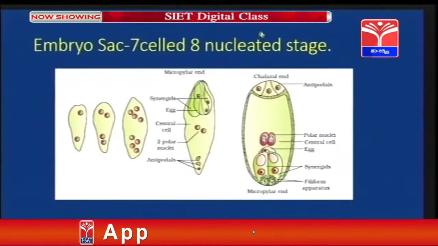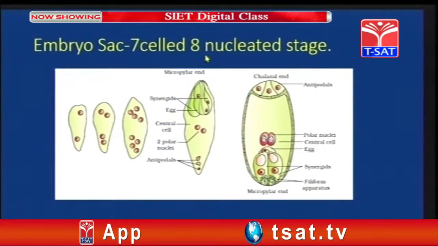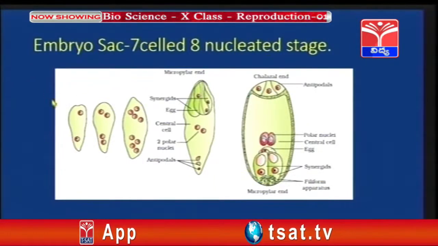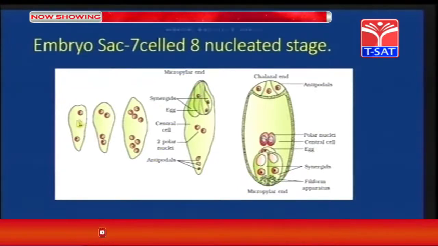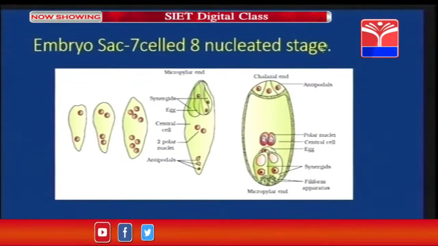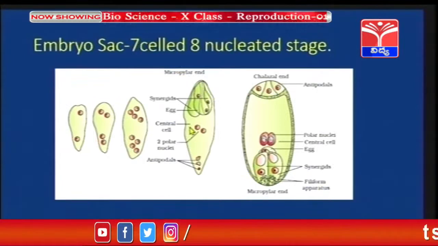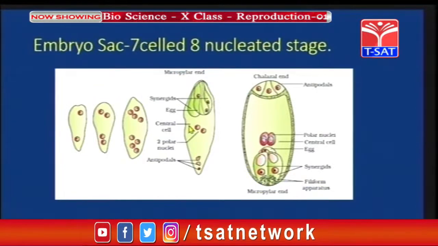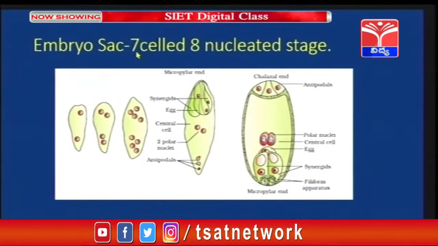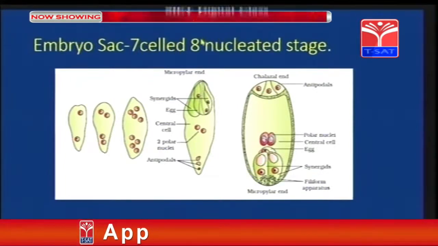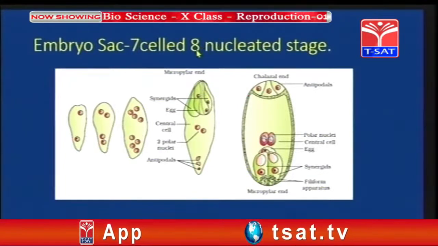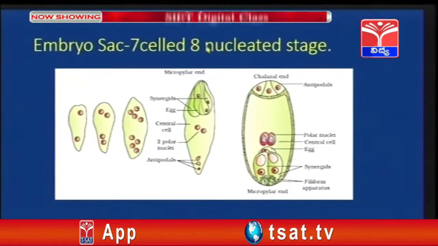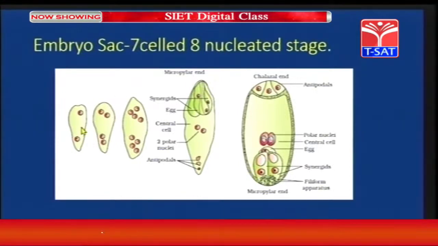Let us study the embryo sac, the 7-celled 8-nucleated stage. The embryo sac consists of 7 cells and 8 nuclei. How is that possible? Because as you know, children, if there are 7 cells, the nuclei also should be 7, but over here we have 8 nuclei. So, let us see how this division takes place.